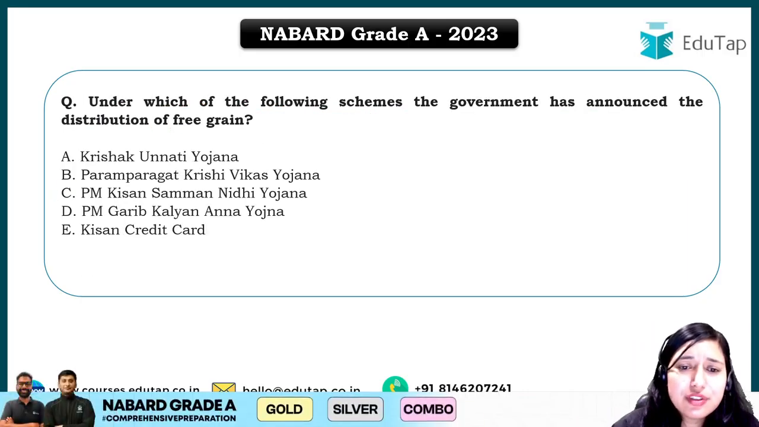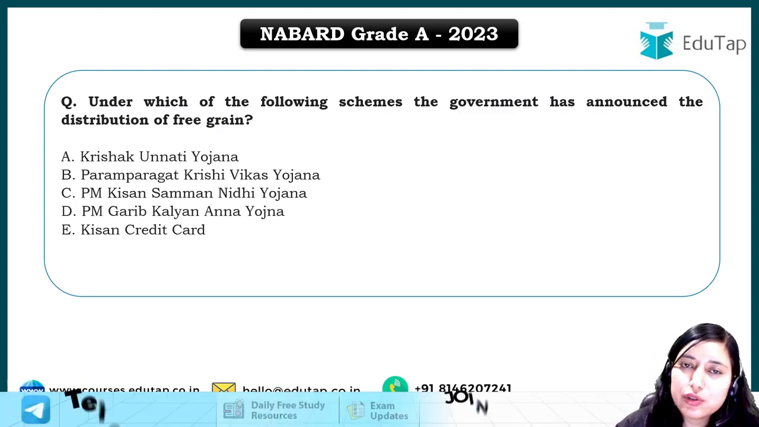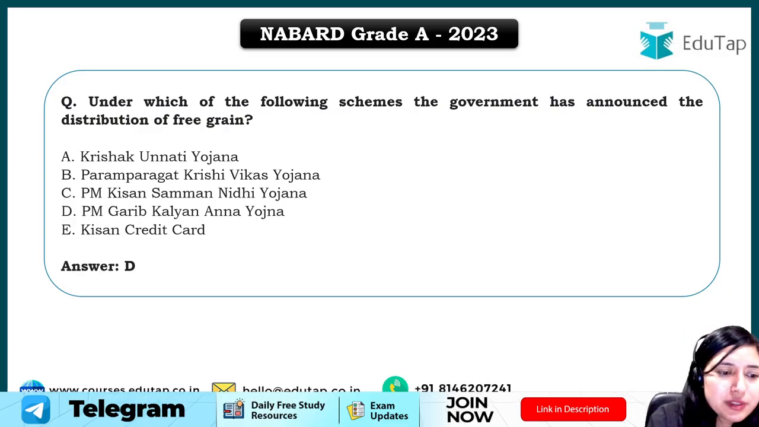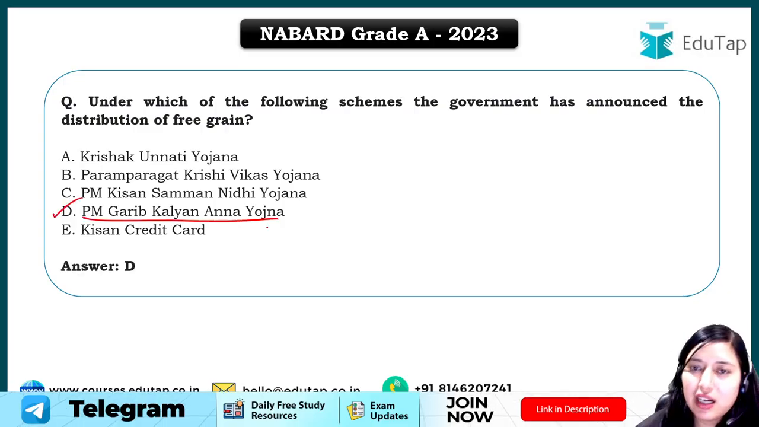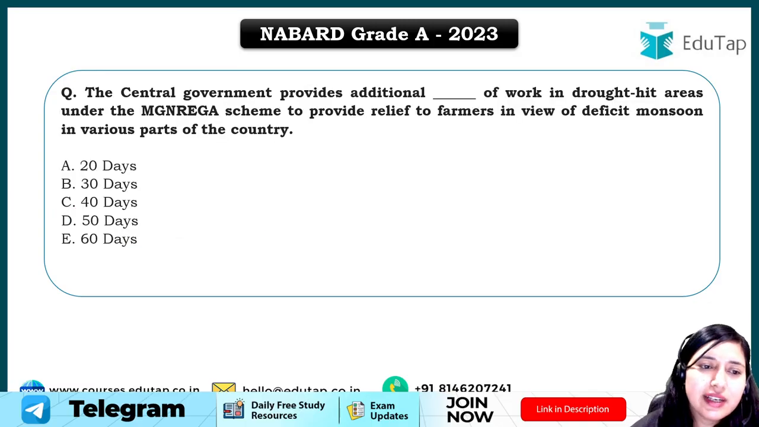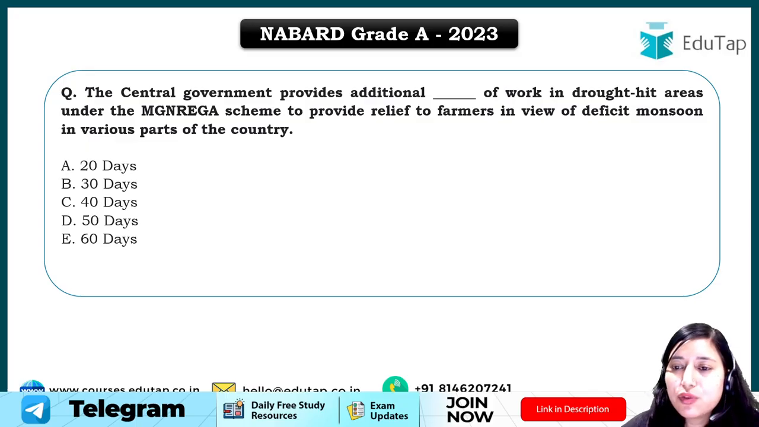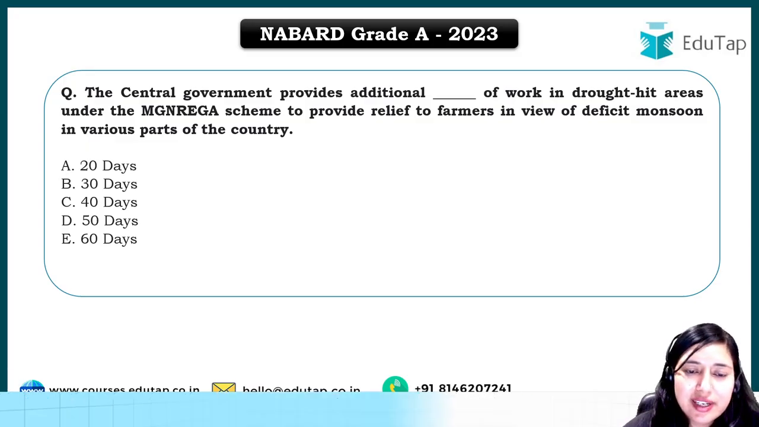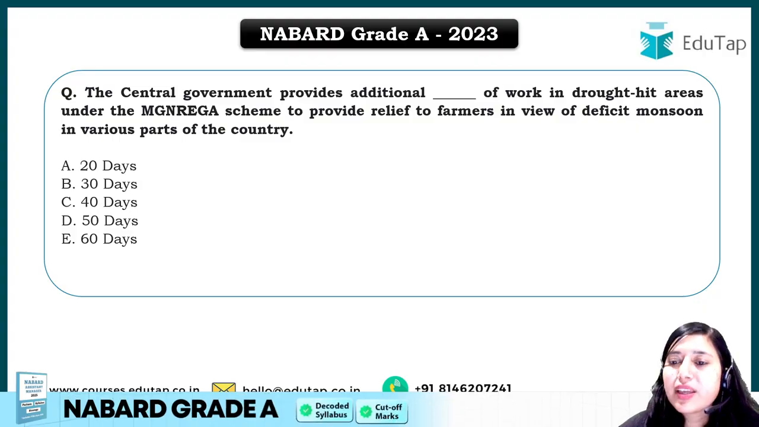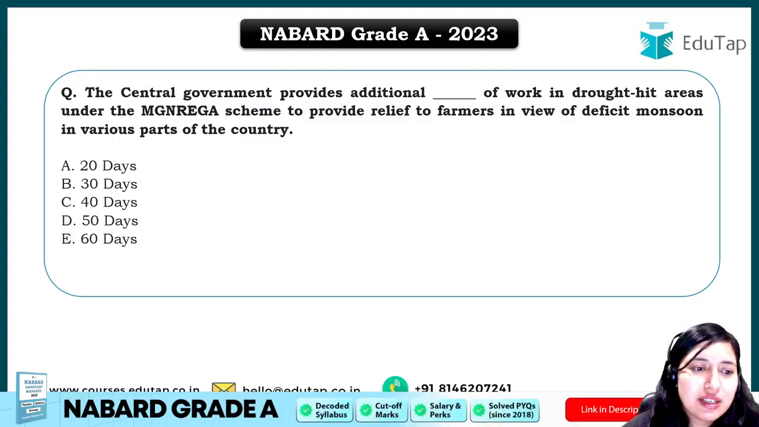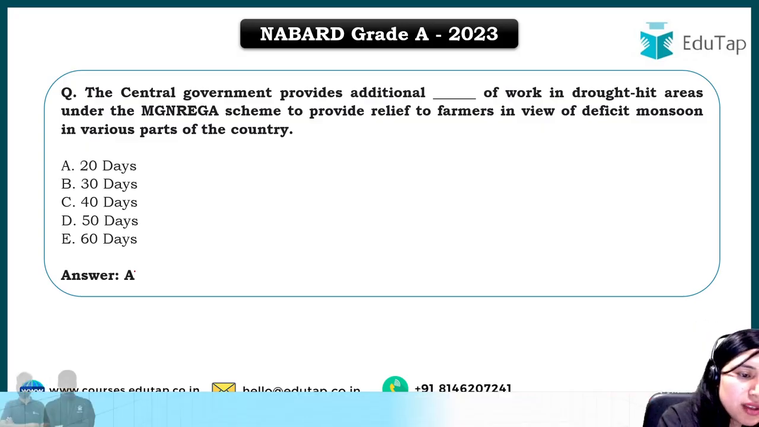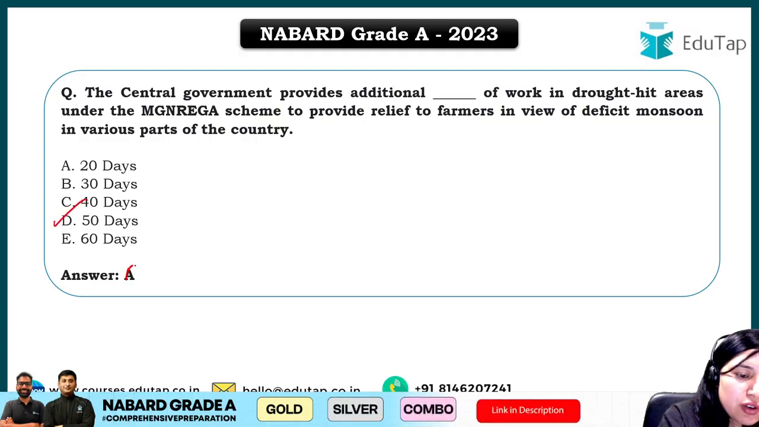Next question is, under which of the following schemes has the government announced the distribution of free grains? Again a question from your schemes. The answer will be option D, that is Pradhan Mantri Garib Kalyan Anna Yojana. Next question is again from the MGNREGA scheme. The central government provides additional dash of work in drought hit areas under the MGNREGA scheme to provide relief to farmers in view of deficit monsoon in various parts of the country. The answer for this question will be option D, 50 days. Not A, it is option D, which is 50 days.